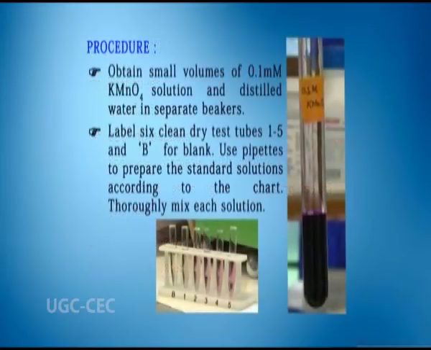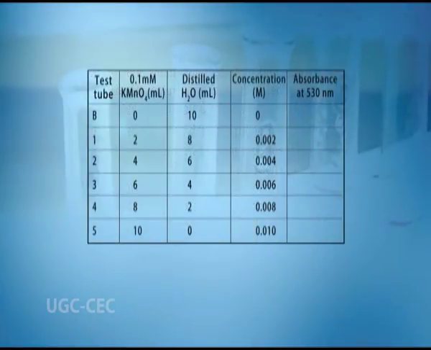Now coming to the procedure. Obtain small volumes of 0.1 millimolar potassium permanganate solution and distilled water in separate beakers. Label 6 clean dry test tubes 1 to 5 and B for blank. Use pipettes to prepare the standard solutions according to the chart. Thoroughly mix each solution. In the blank test tube, only distilled water is added, that is 10 ml.